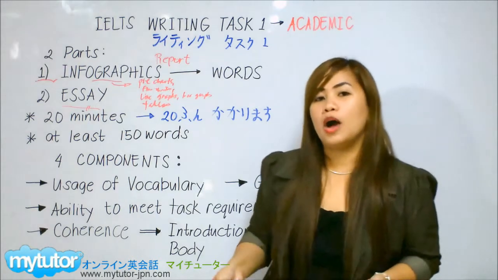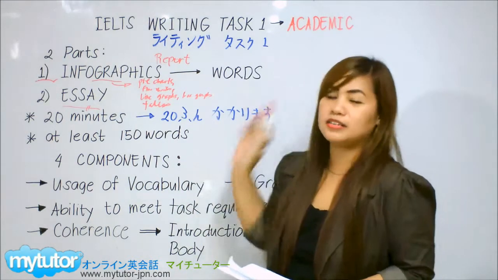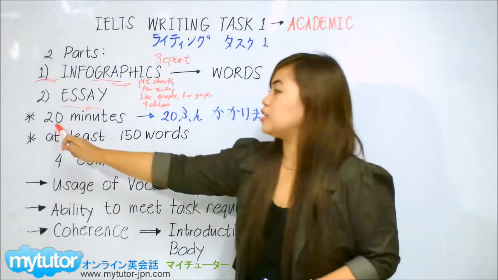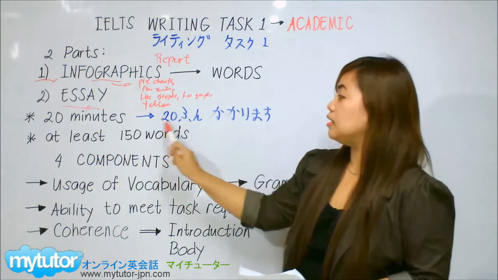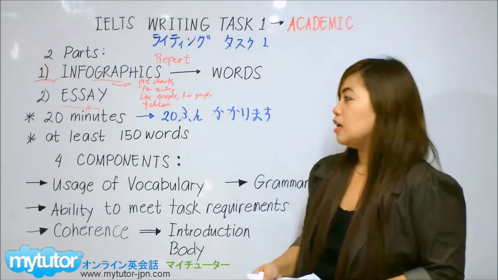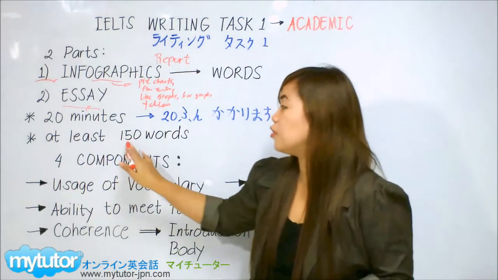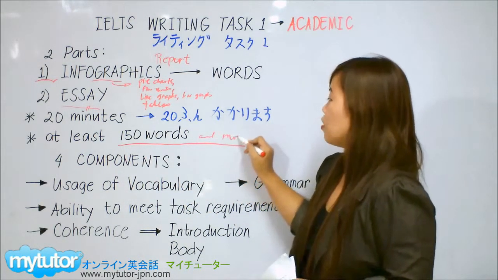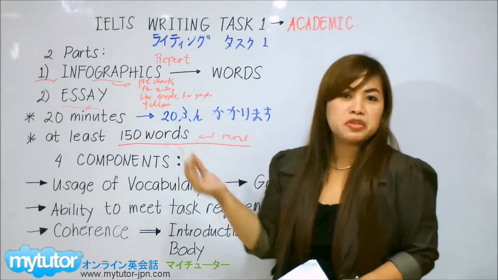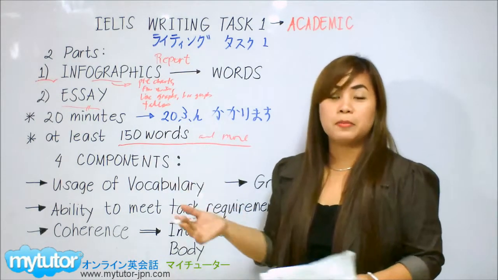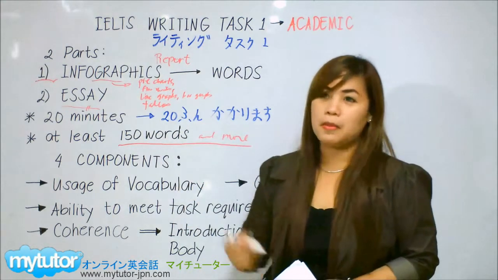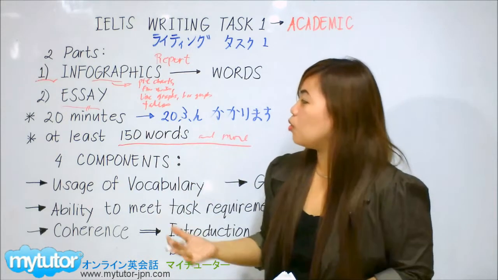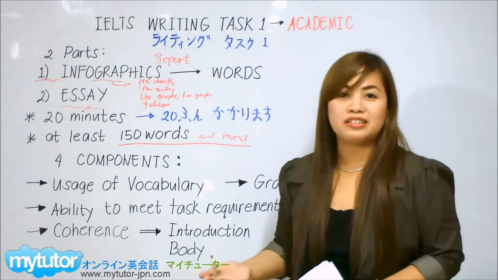It is very important to know how long this writing test takes. It takes about 20 minutes, and you're going to write at least 150 words. So this means 150 words and more. Twenty minutes might be short considering that you're going to write a report about infographics, your description. So you have to know the words and how you are going to write your report.